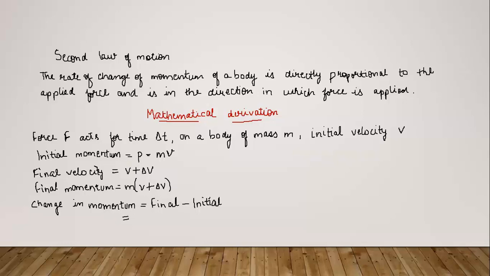It is not written as initial minus final because whenever we calculate the change of any physical quantity, we always take the final value first. So it's final minus initial. So final momentum, when we open the expression, we get mv plus m delta v minus initial mv. This mv will cancel out and we will get m delta v. So this is the change in the momentum.